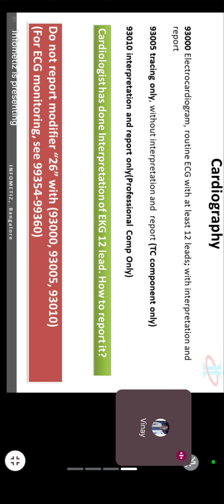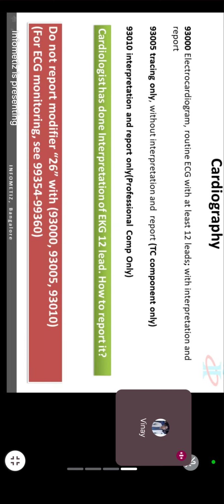But there we do not have three codes. We have only one code. So there, if your question asks for a doctor, no, don't pay for the technician, give me only for the doctor, then you will code the X-ray code with the 26 modifier. The 26 modifier says professional component. And when they are asking for the technician, you will use the TC modifier, technician modifier. And when they are asking for both, you will not use any modifier. The entire payment will go to the hospital.